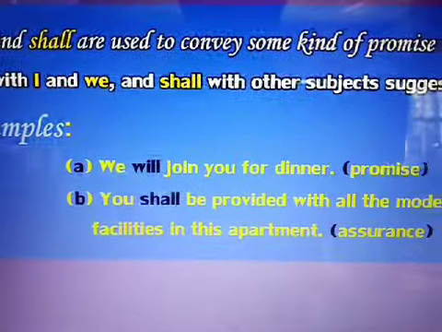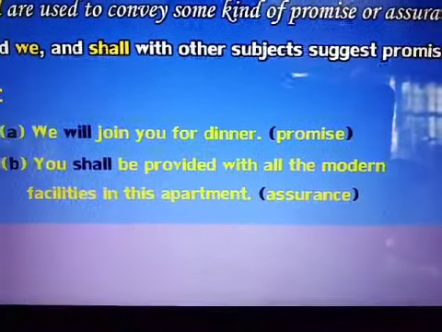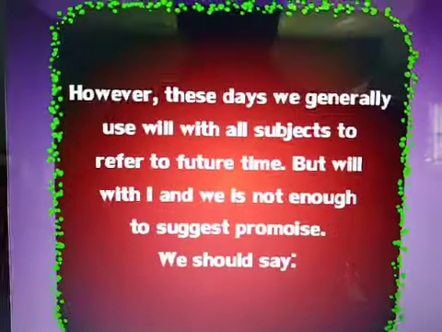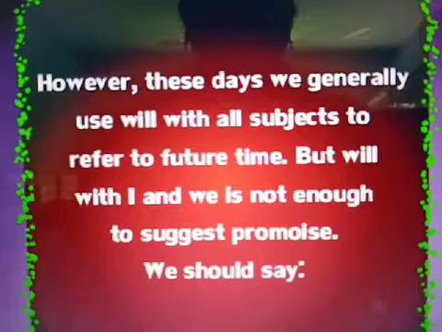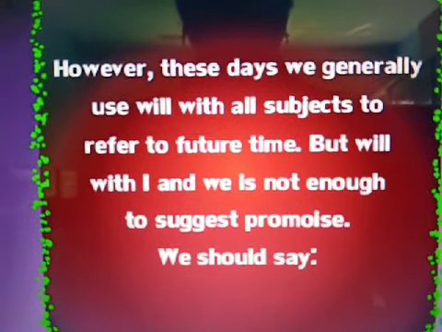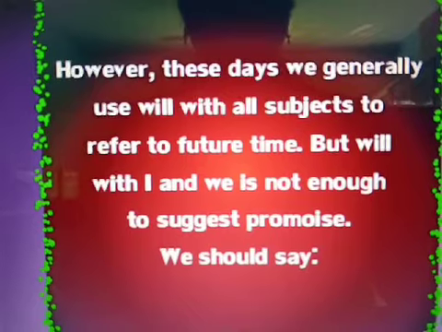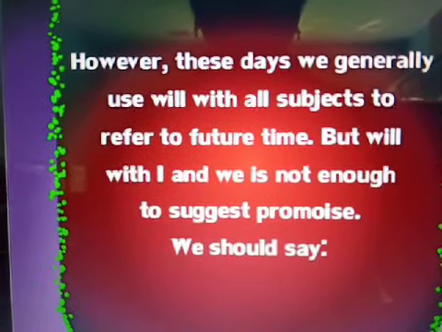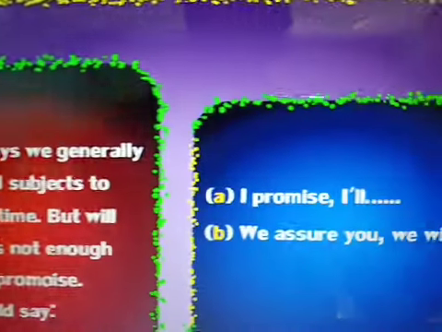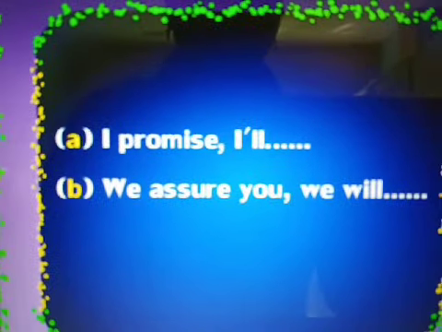You shall be provided with all the modern facilities in this apartment. Assurance. However, these days we generally use will with all subjects to refer to future time, but will with I and we is not enough to suggest promise. We should say, I promise I'll, we assure you we will.